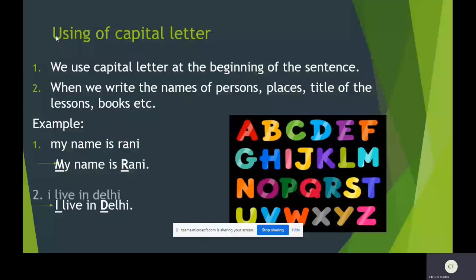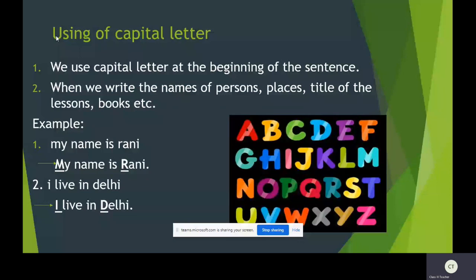Second example, I live in Delhi. I is the starting of the sentence, so I should be a capital letter. Delhi, D should be a capital letter as it is the particular name given to one particular place.